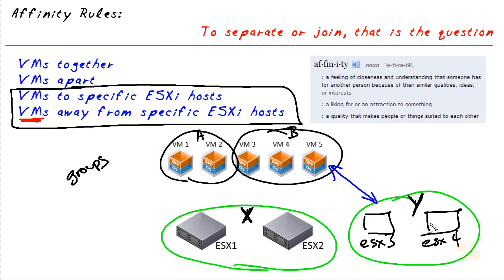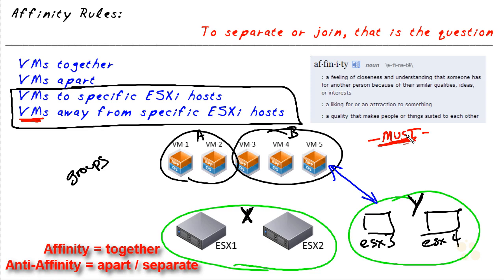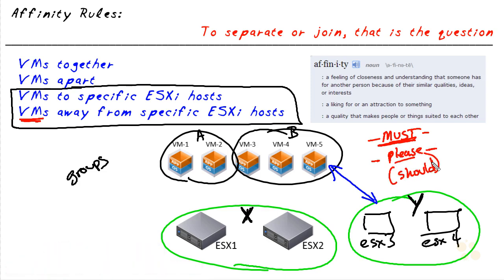And for the affinity between virtual machines and specific ESXi host groups, we have some options. We have a must option, and if we use the option of must, it says this has to happen. This VM group must run on the ESXi host group of Y, or conversely, this VM group must not run on this ESXi host group. And there's another option that I call please, and with the should option, it means if it's possible, please make it happen. But if it's not, don't prevent the virtual machines from coming up at all.